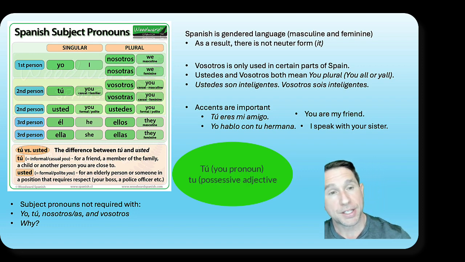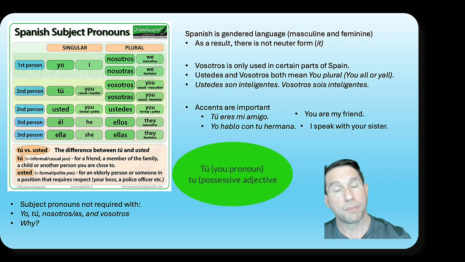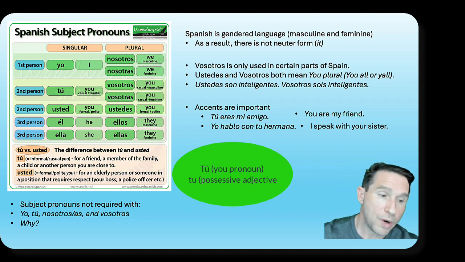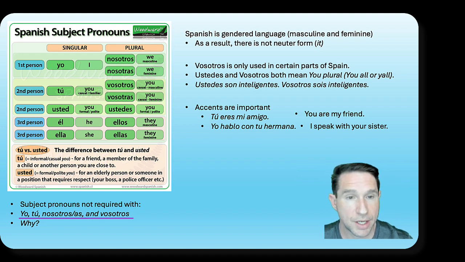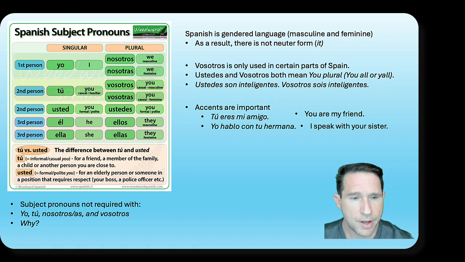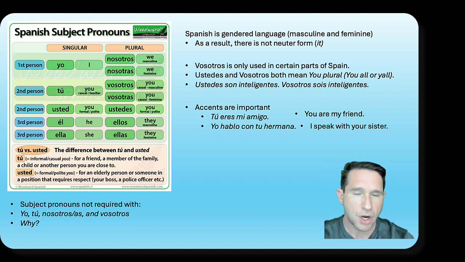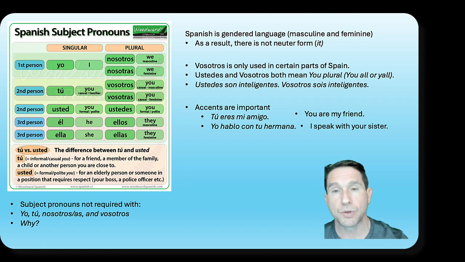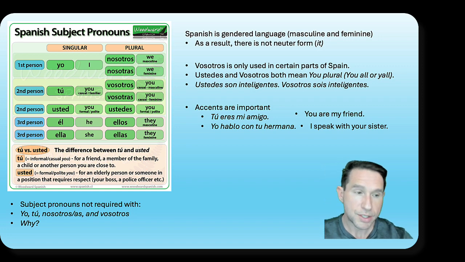So remember, in Spanish, the verbs change significantly more than they do in English. So the pronouns are not required with yo, tú, nosotros, nosotras, vosotros, and vosotras. So why is that? Why aren't the pronouns required for this? That's right. The more you think about language and the way it works, and relate it to your understanding of English, the better you're going to do understanding these concepts as concepts, right? This is called conceptual learning, right? So the more you really think about it, the better you're going to understand it, right?